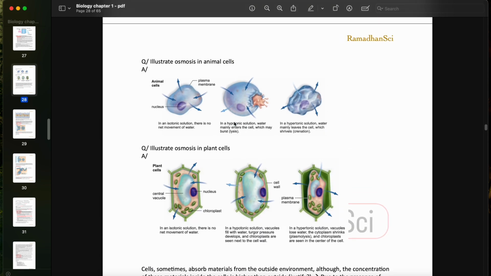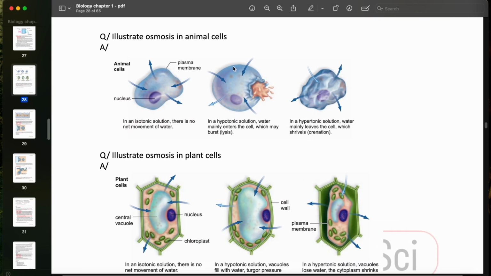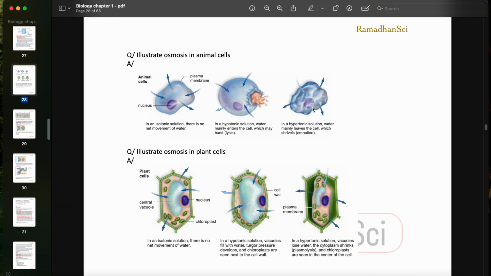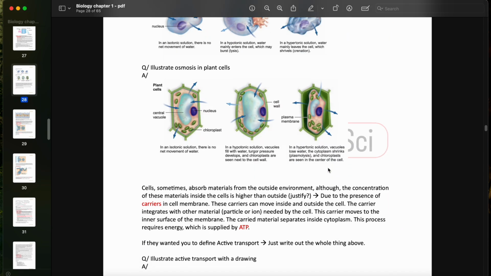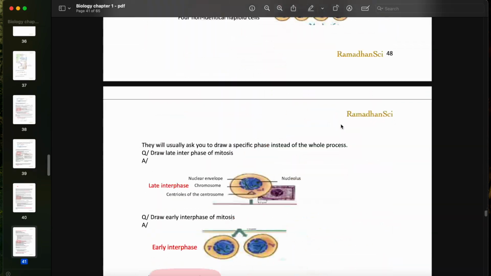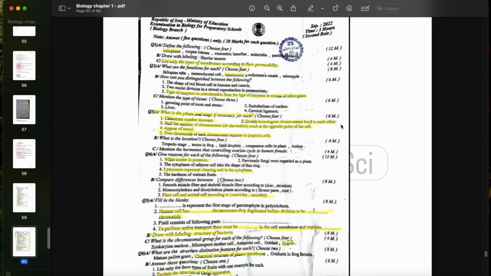Here. So this is the normal cell. It's in the isotonic solution. And the cell will distend and rupture if they are put in the hypotonic solution. In the hypertonic solution, the cell will shrivel and shrink. Okay, so it's the opposite to the hypotonic solution. Very simple. Nothing much here.